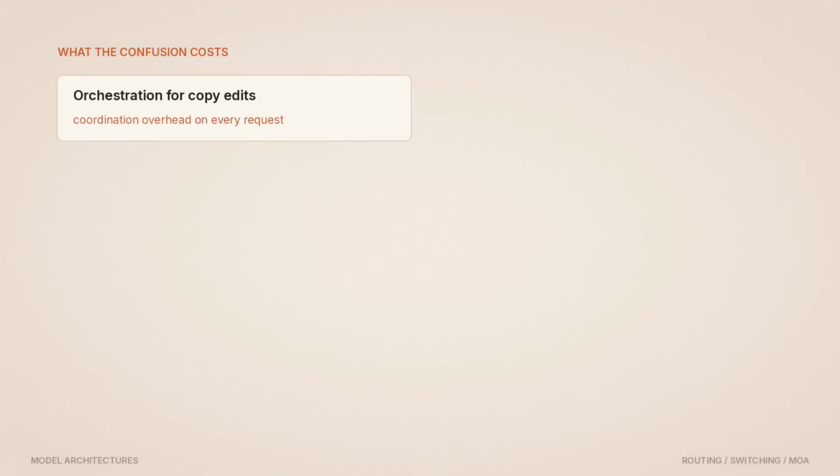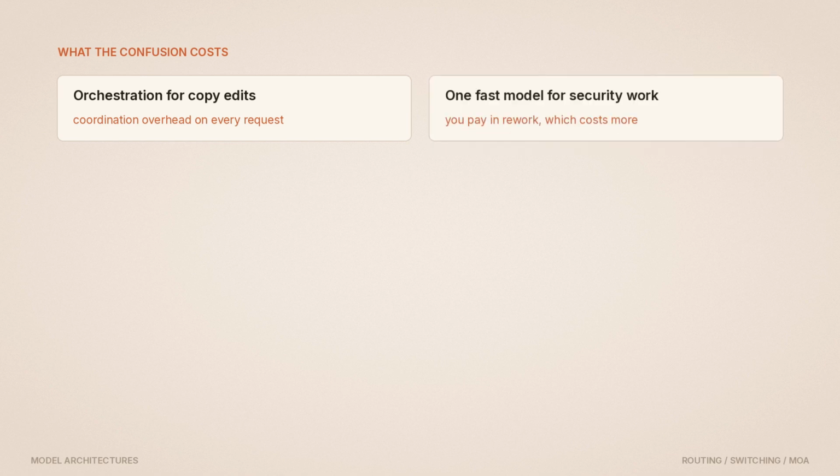Pick multi-agent orchestration for simple copy edits and you pay coordination overhead on every request. Pick a single fast model for a security-sensitive change and you pay in rework, which costs more.